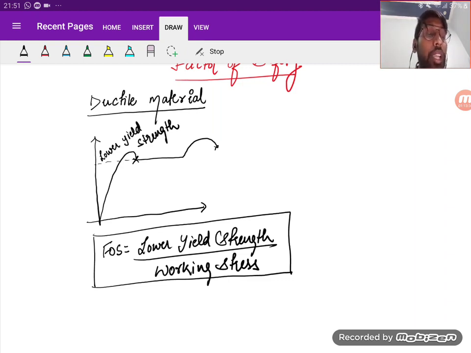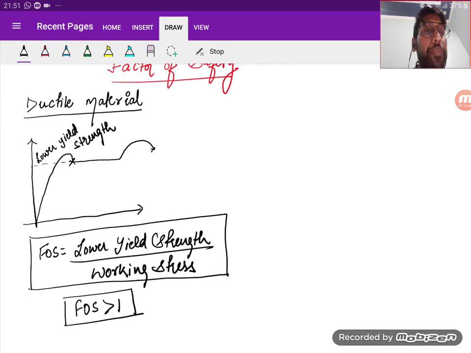Okay, so what conclusion can you draw? You can draw that factor of safety will always be greater than 1. Factor of safety will always be greater than 1. Is it clear? Okay.